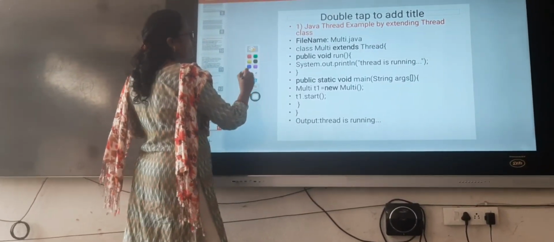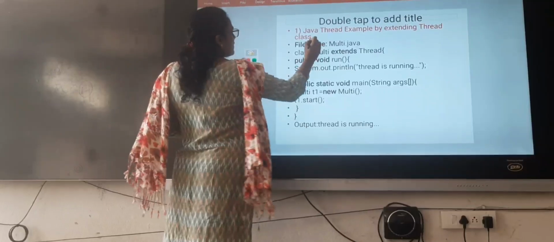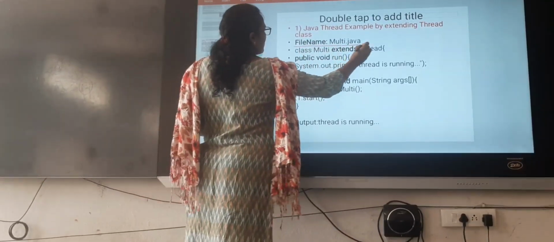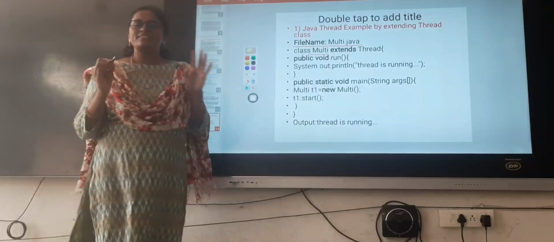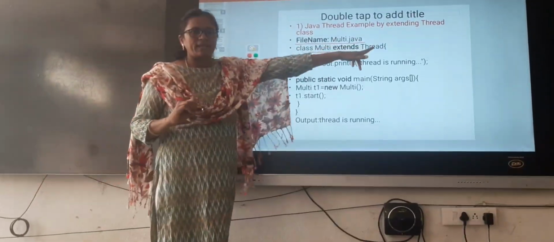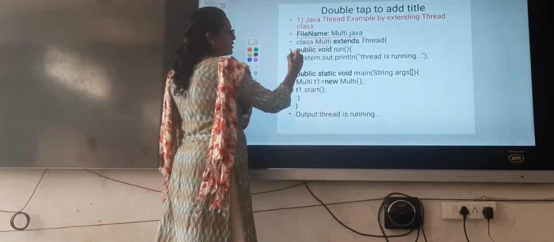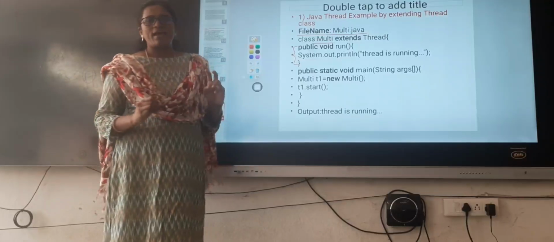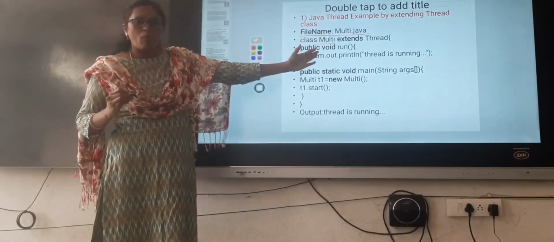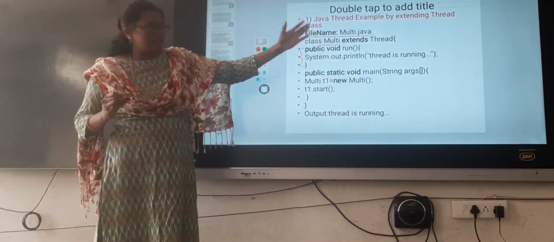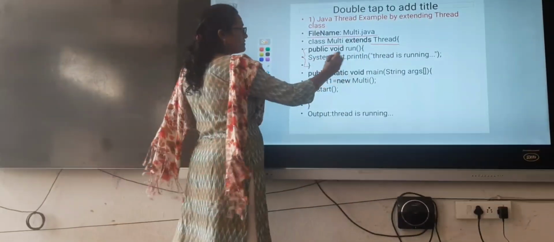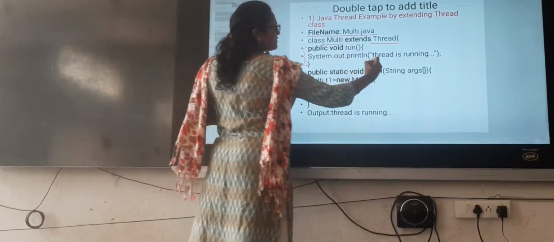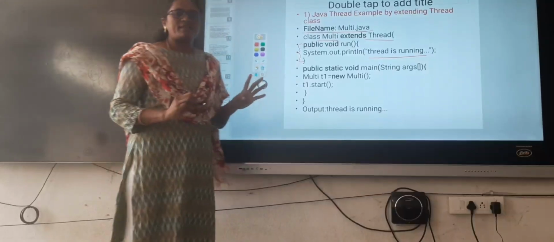See this example, what we are doing? Here we are creating the file name multi.java. The class name is multi. We are extending thread class. Extends thread. Here we need to override the run method. In the run method we are giving the body, which is already available in the base class thread. This is called overriding. We are writing a simple statement that is running.